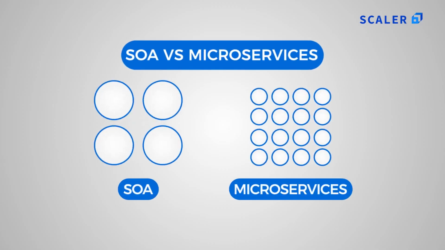APIs have two common architectural styles: service-oriented architecture or microservices architecture. Number 1, SOA architecture. SOA is simpler than a monolith architecture.